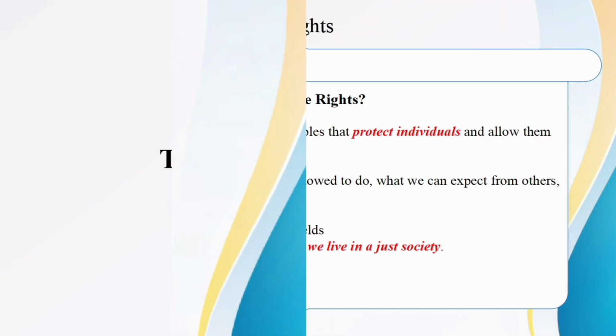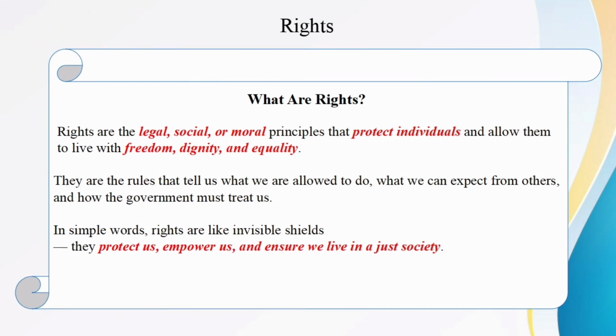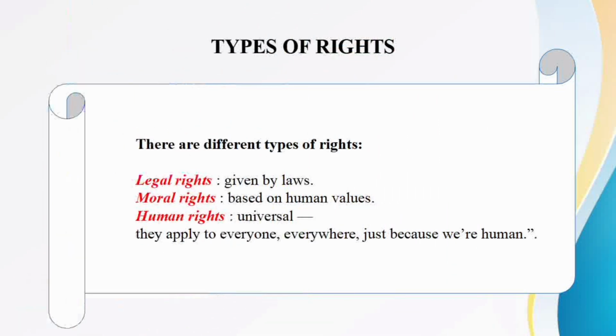First of all, let's see what are rights. Rights are the legal, social and moral principles that protect individuals and allow them to live with freedom, dignity and equality. They are the rules that tell us what we are allowed to do, what we can expect from others and how the government must treat us. In simple words, rights are like an invisible shield that protects us, empowers us and ensures we are living in a just society. Now let's see what are the different types of rights.